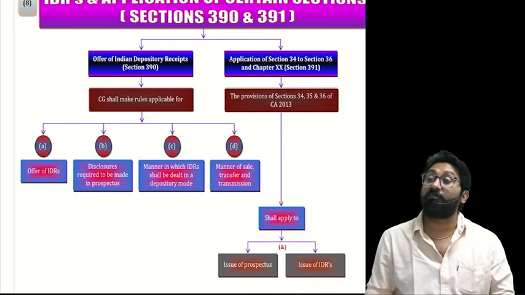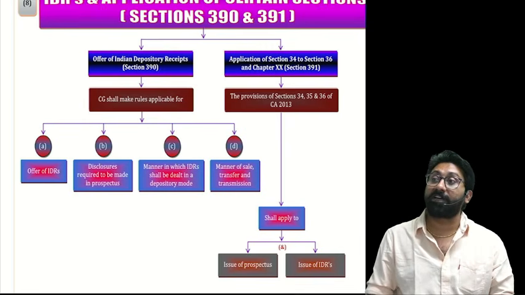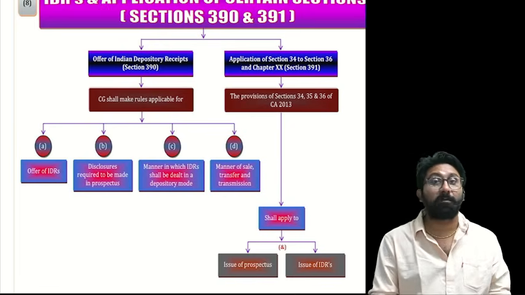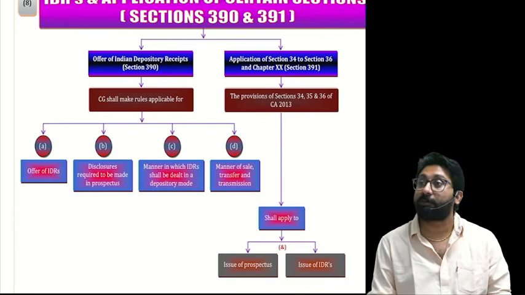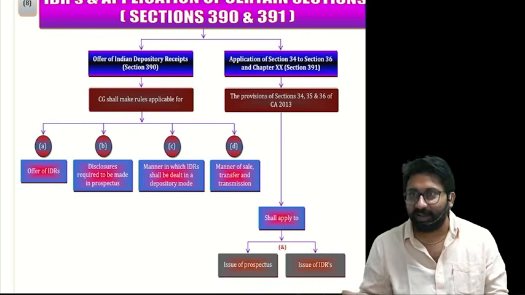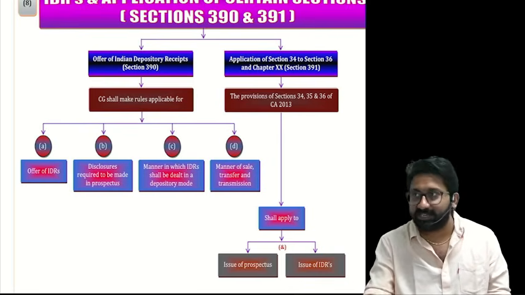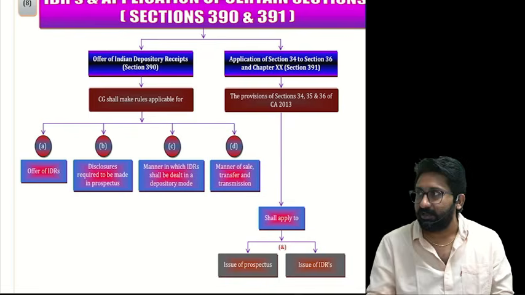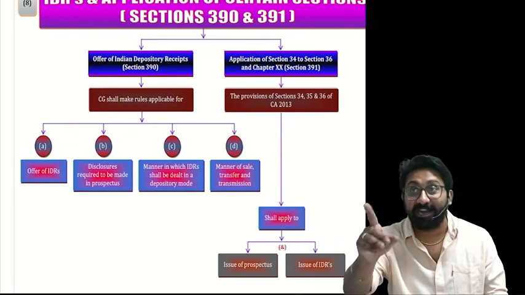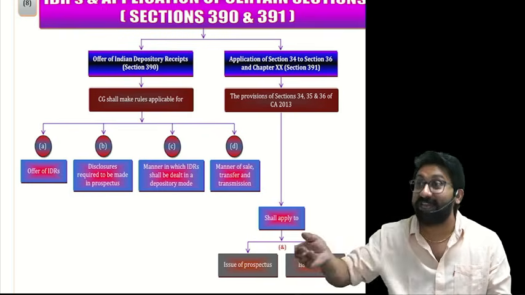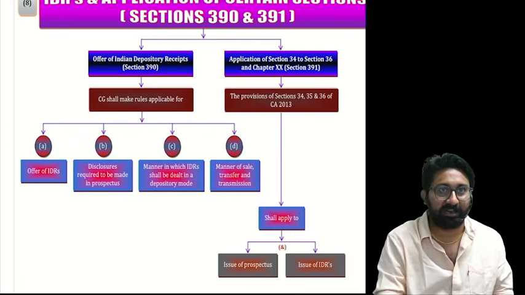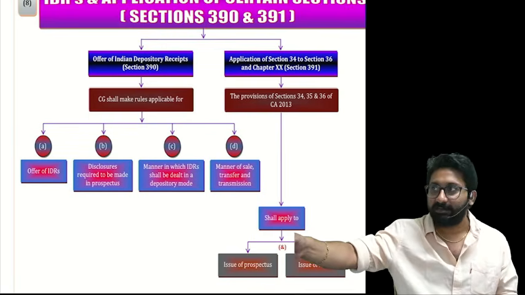Why 6 months, sir? Why not 5 months, 21 days, 13 hours? Who knows? Why, sir, a 50,000 penalty? Why not 49,999? Who knows? Those are all arbitrarily given. What can I do in the class? If some logic is there in a section's interpretation, I can do something. Those are all remembrance sections; I can't do anything. I am not saying they don't come in the exam. 392 is another expected question. I am saying I won't teach it in the class. Nonsense I don't touch generally. Those penalties are nonsense; I don't touch them.